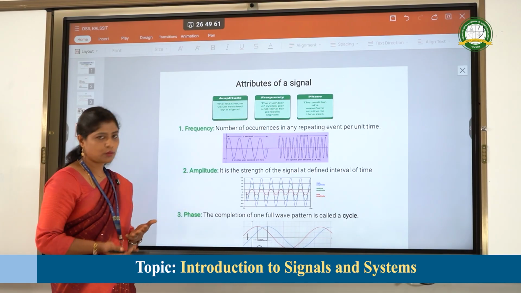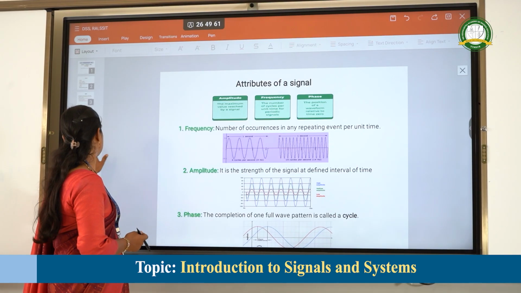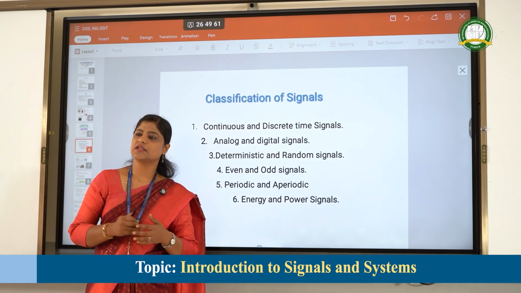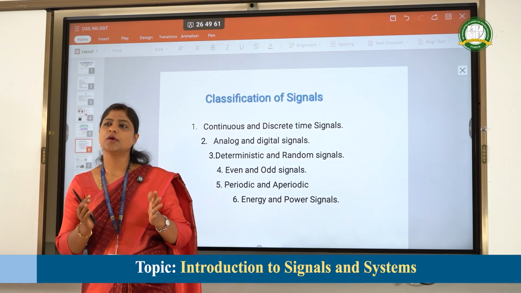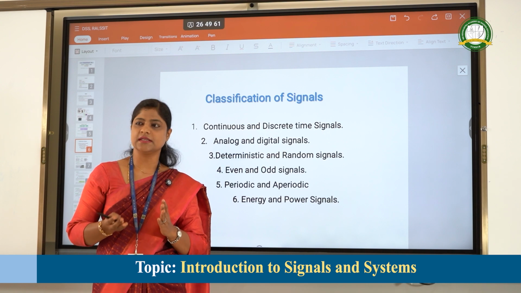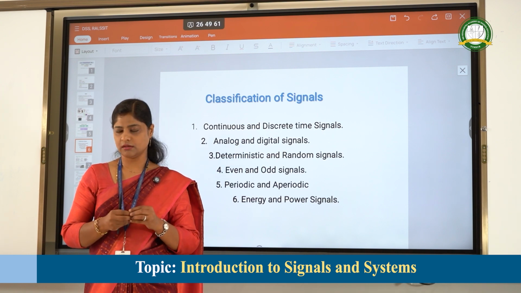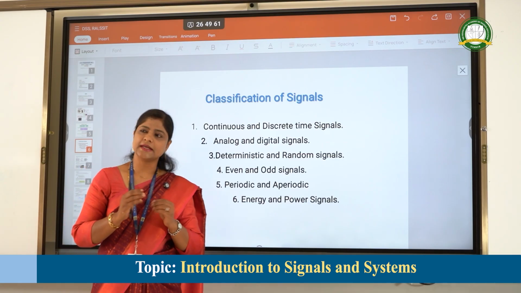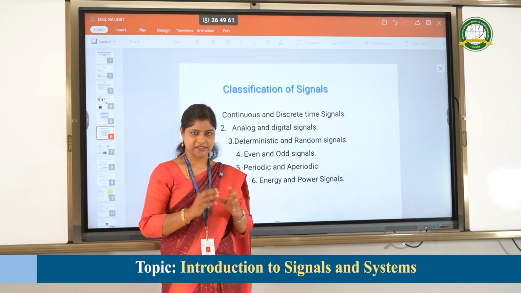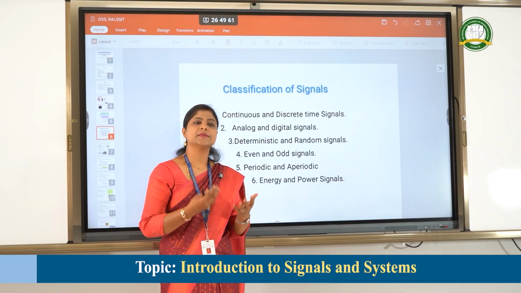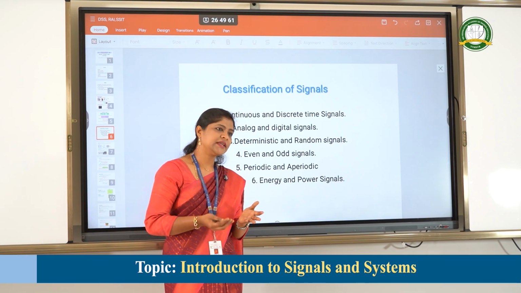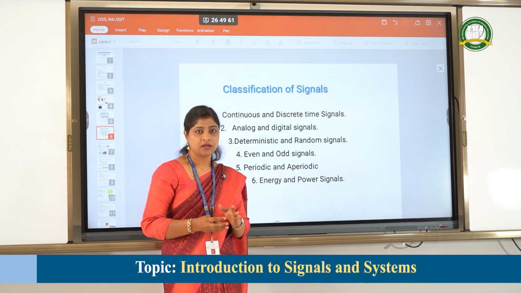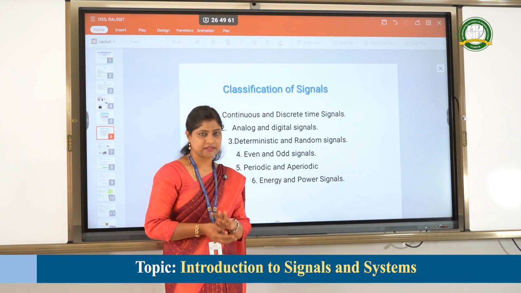Next we will go for the classification of different signals. As of now we have seen what a signal is, the meaning of a signal, different examples of a signal, and also the main attributes of a signal. Next, different types of signals. These types depend on general as well as basic characteristics.